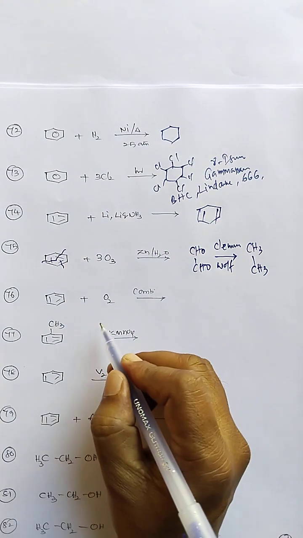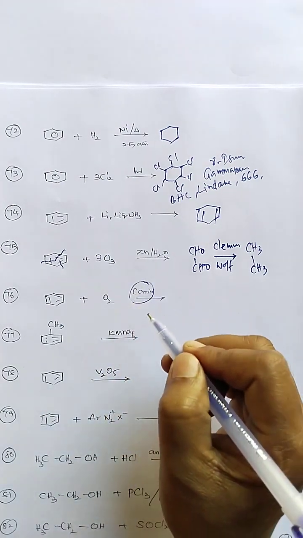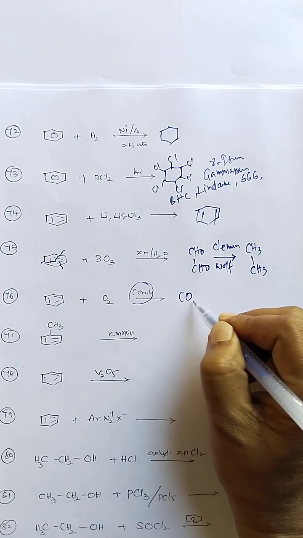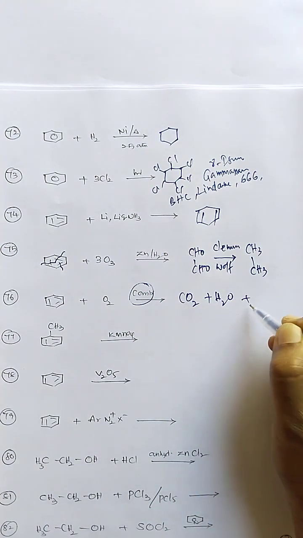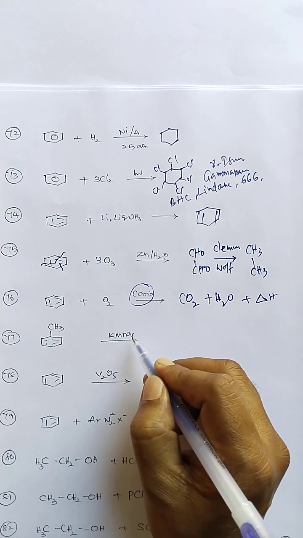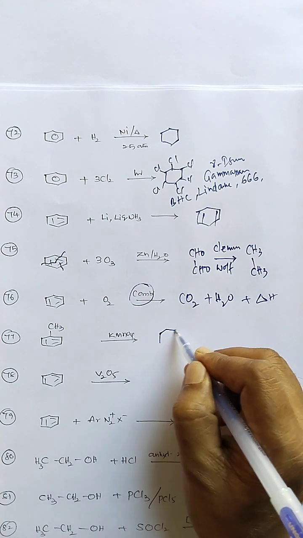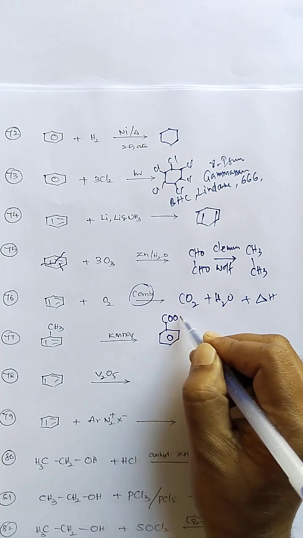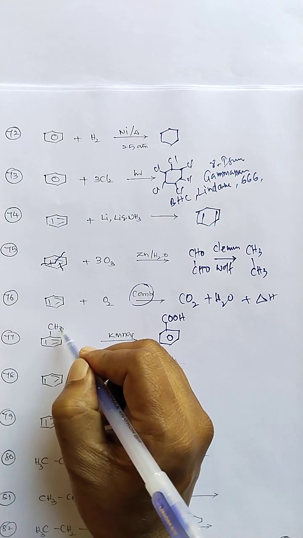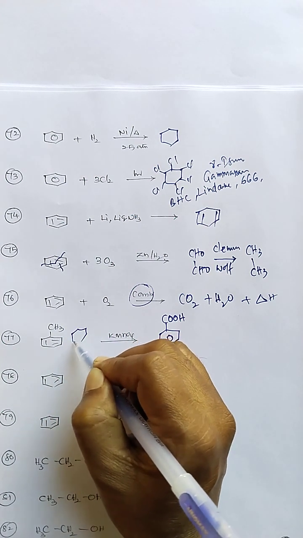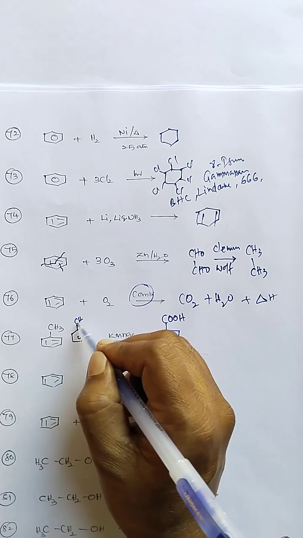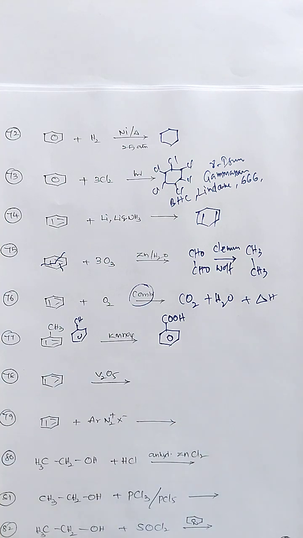So for benzene, the combustion reaction: by providing air, as with any hydrocarbon, we know that carbon dioxide and water are formed and some heat is generated. So toluene reaction with KMnO4 leads to the formation of benzoic acid. Here at least one C-H bond is needed, at least one hydrogen present on the directly attached carbon. Then only this oxidation takes place.